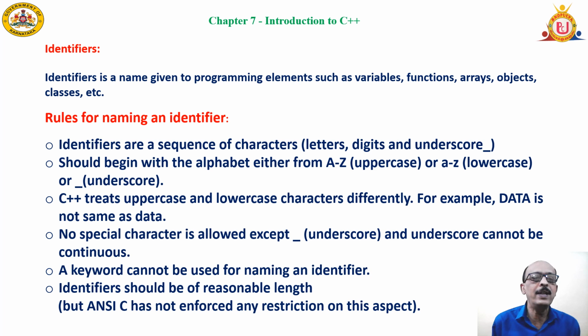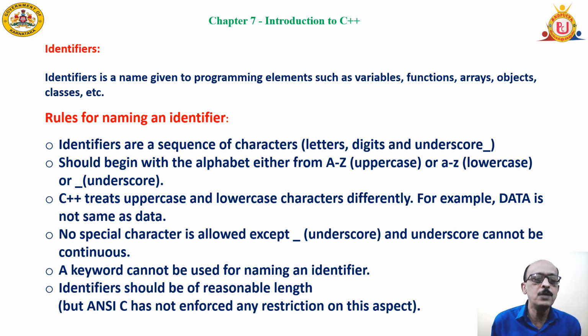An identifier should begin with a letter or an underscore. As I told you earlier, C++ treats uppercase and lowercase letters as different. No special characters are used in an identifier except the underscore. And of course, the underscore cannot be continuous. It can be any number in the variable but cannot be continuous.